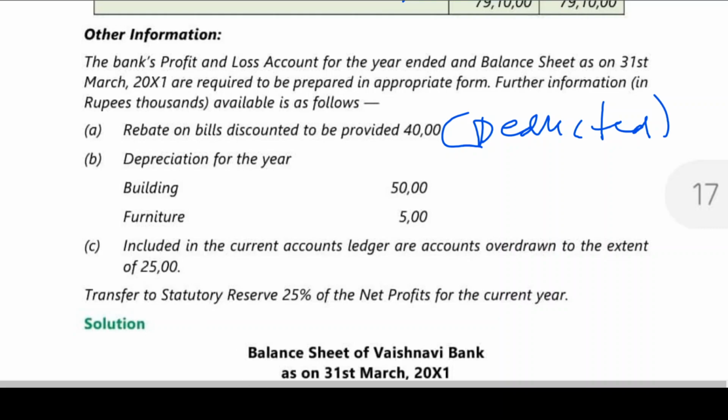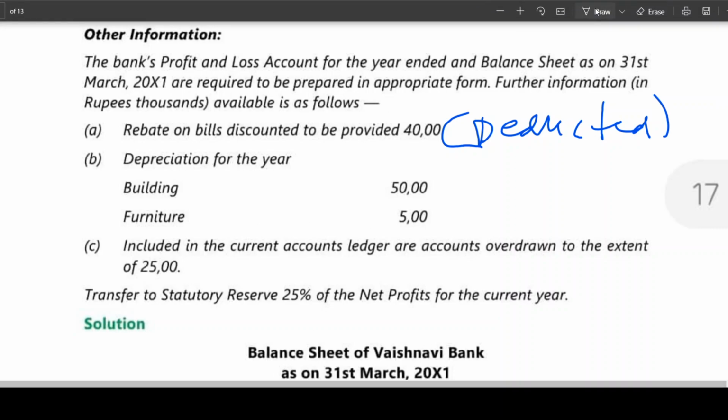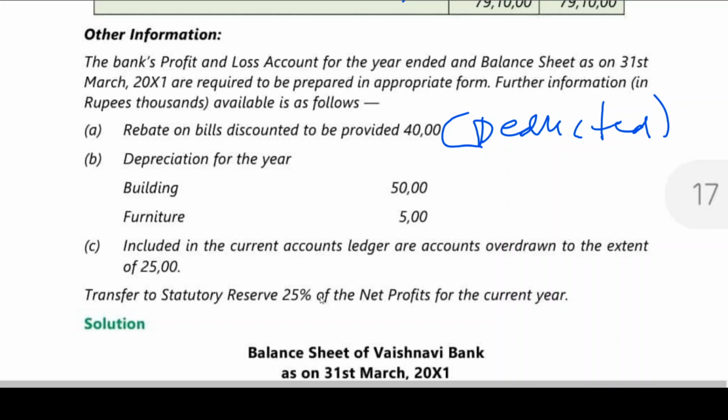Now we have seen the transfer to statutory reserve, 25% of net profit for the current year. Generally, I told you under section 17, we have to transfer only 20% of the net profit. But if 25% is given, as I told you in the last class also, you write that 20% as given in the material. But since 25% has been given, we are going by 25%, right? So I think you got the clarity on this.